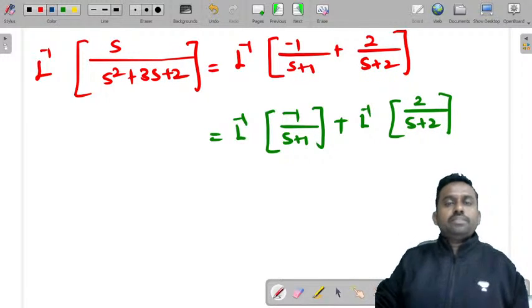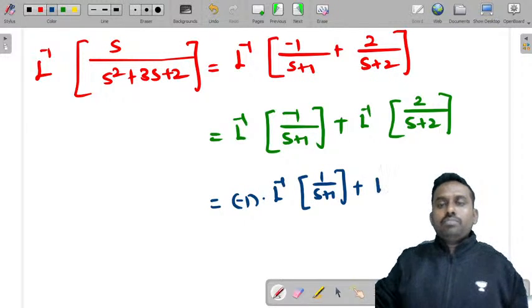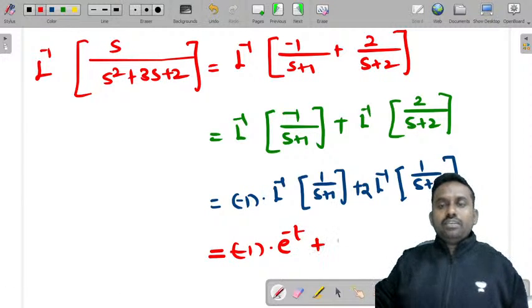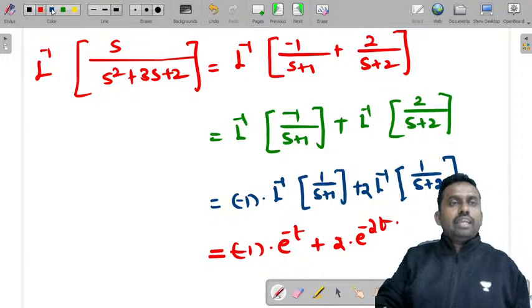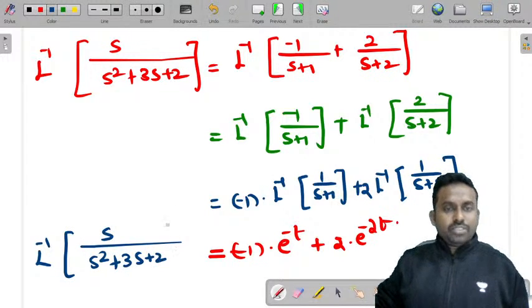Furthermore, you can write this as minus 1 into Laplace inverse of 1 by s plus 1 plus 2 into Laplace inverse of 1 by s plus 2. Then you can write it down as minus 1 into e power minus t plus 2 into e power minus 2t. So this is the Laplace inverse transform of s by s square plus 3s plus 2.